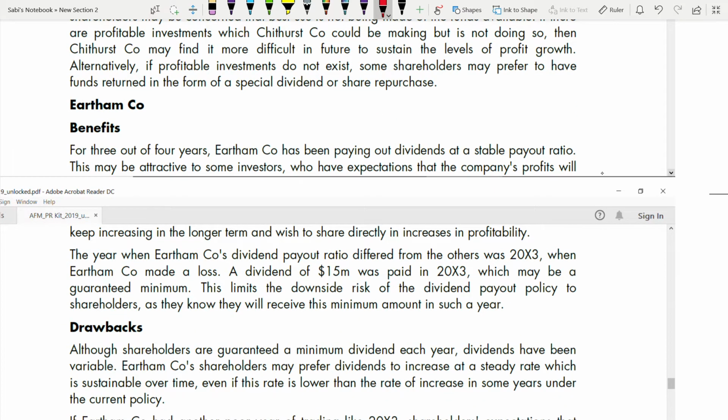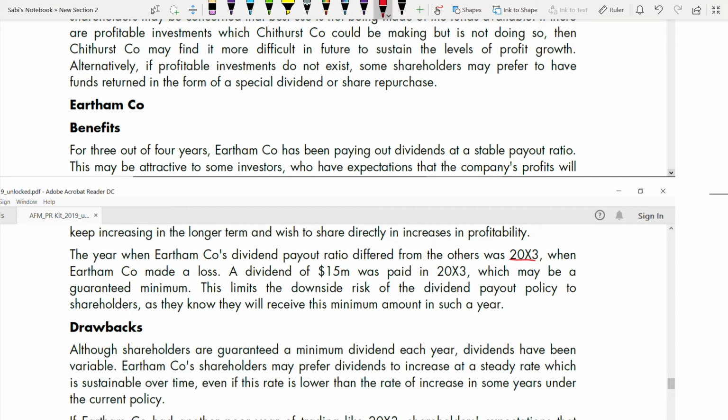For 3 out of 4 years, we saw Eartham has been paying out dividends at a stable payout ratio. This may be attractive to some. See, since it's stable, it might be attractive to some investors who have expectations that the company's profit will keep increasing in the long term and wish to share directly and increase its profit. The year when Eartham's dividend payout ratio differed from the others was 2003. Mention about this. Whenever there's a very large difference, always mention this. Because in 2003, you saw it was huge, 115. So when Eartham made a loss, that was the year you have to mention about it.